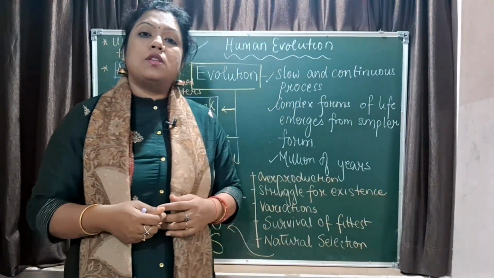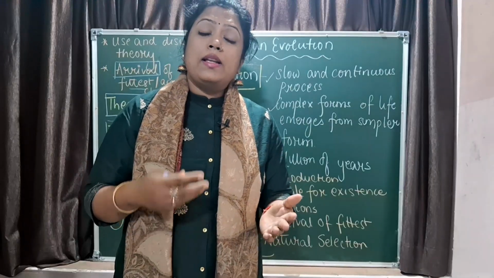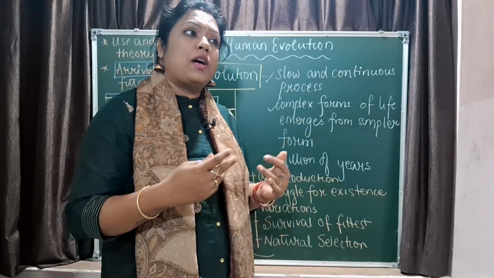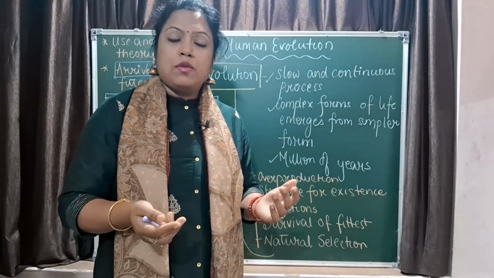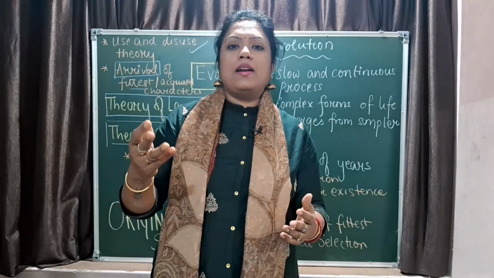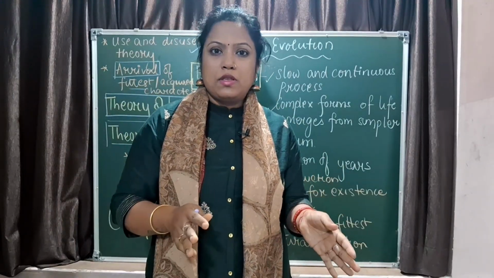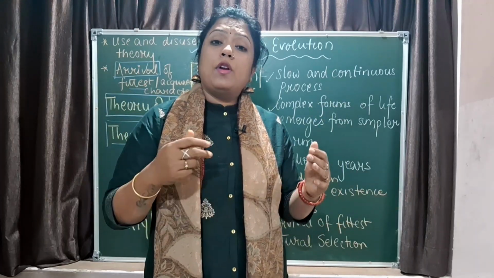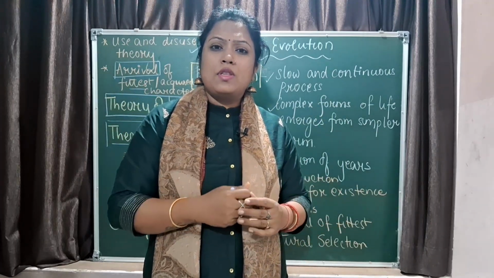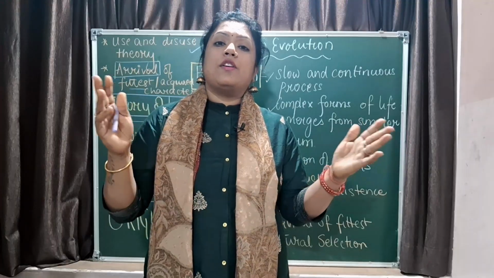The first one was overproduction. That is, there is a tendency of production of many offspring. In smaller animals it is seen, because human beings and higher animals can take care of their babies. So they can change the environment according to the need of the baby. But for lower organisms like fishes, they lay millions of eggs.